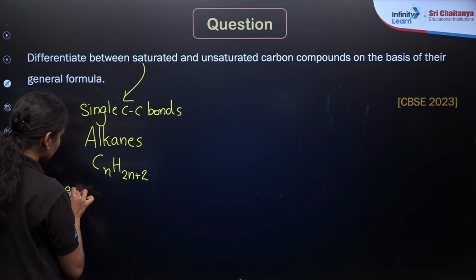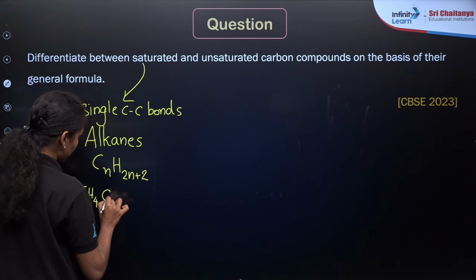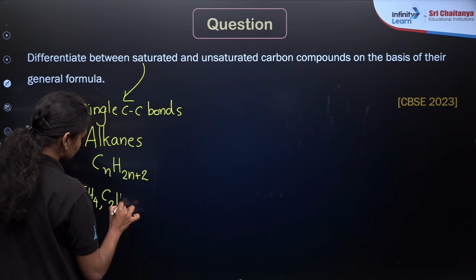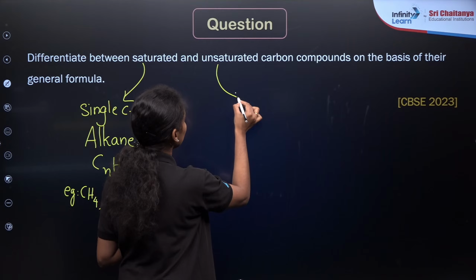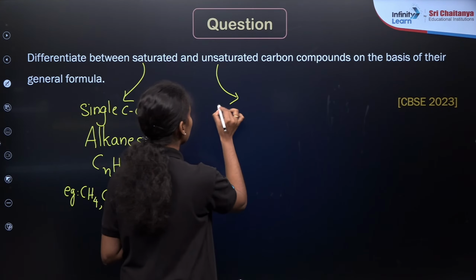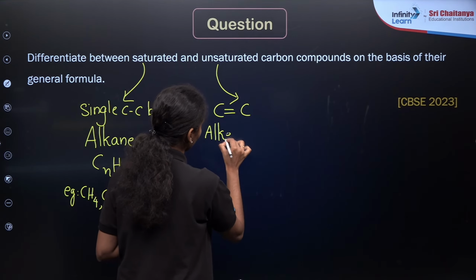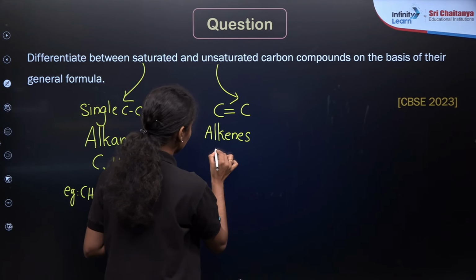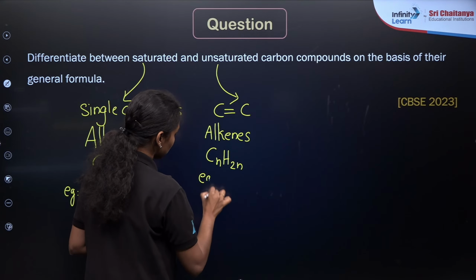Examples are CH4, C2H6 and so on. Then what about unsaturated carbon compounds? They contain either a double bond or a triple bond. If they contain a double bond, they are known as alkenes. The general formula is CnH2n. An example is C2H4.